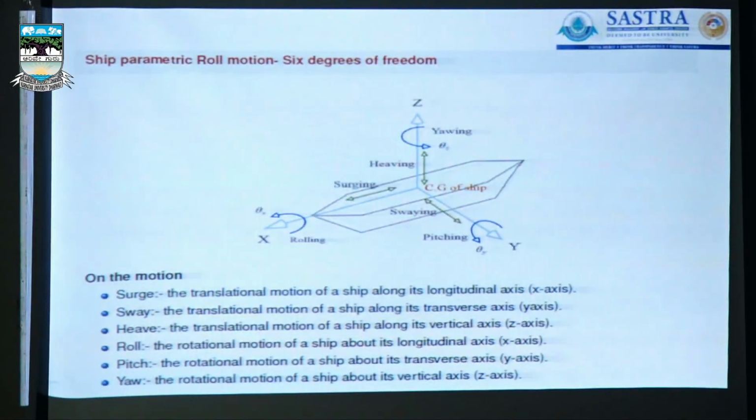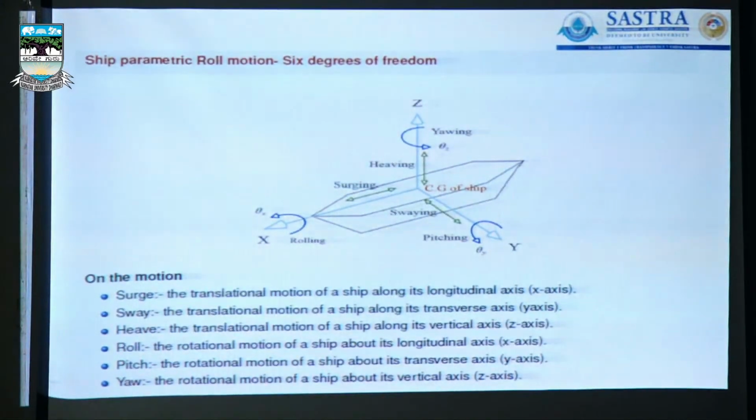So this is the basic explanation about the 6 degrees of freedom in a ship actually. It has surge, sway, heave, roll, pitch, and yaw. So there are several ship roll motions on that. Based on that only, we have considered a few degrees of freedom, 1 or 2 degrees of freedom, that the roll and the pitch have been taken in my study actually.